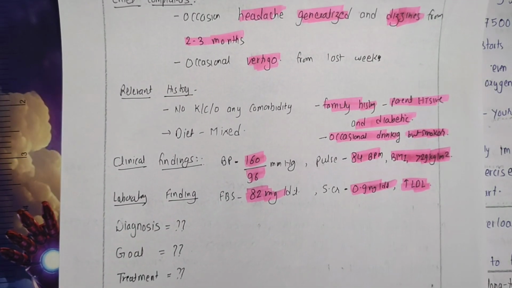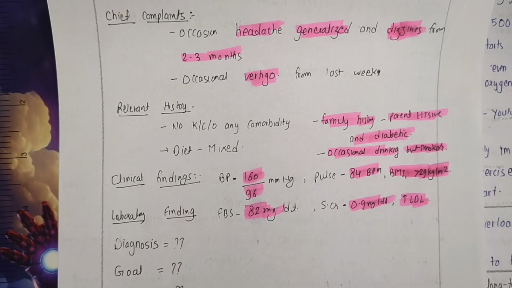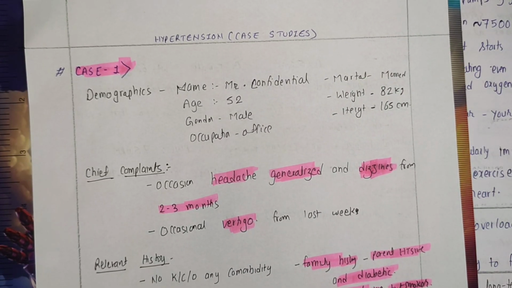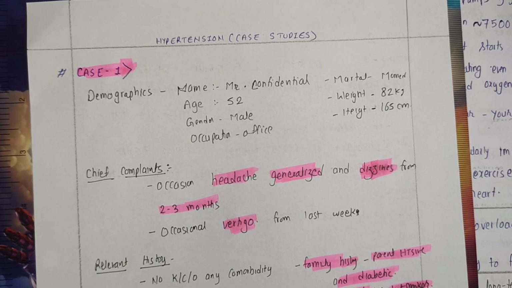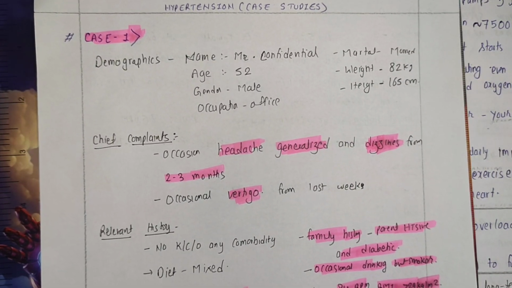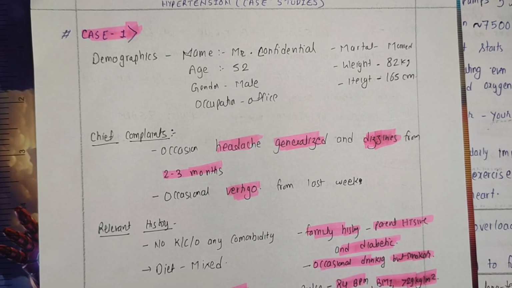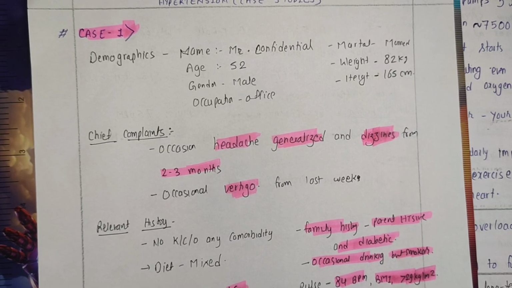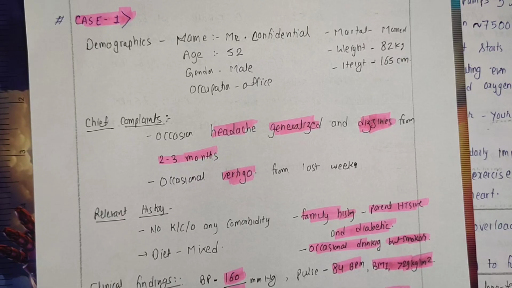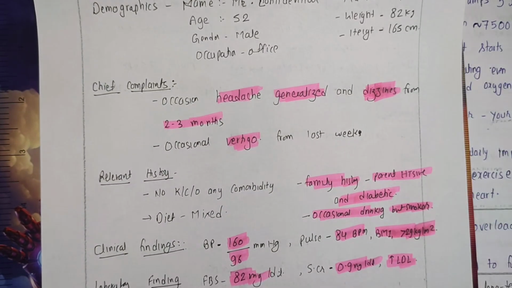Now, the actual question comes. So what can be the diagnosis of this case? After getting all these ideas: his age is 52, a male person with weight of 82 kg and height of 165 centimeter. He was having complaints like generalized headache and dizziness for 2 to 3 months. He was having vertigo. Family history was positive for hypertension and diabetes both. He was an occasional drinker and sometimes he used to smoke also. His BP was elevated during the hospital visit and his pulse rate was normal, but BMI was also high, meaning he was overweight or near to obesity.